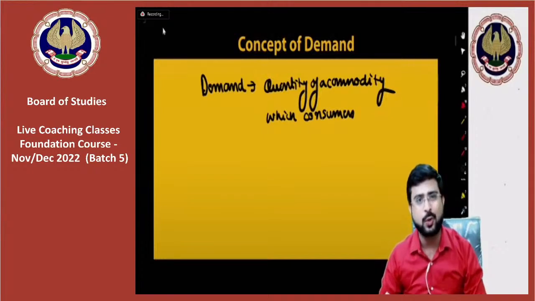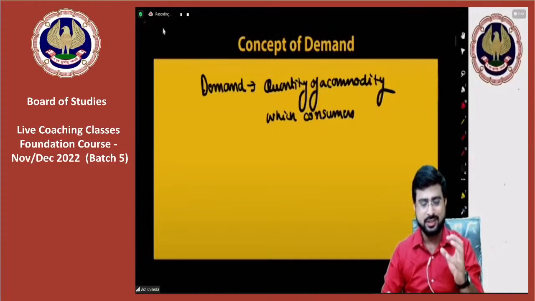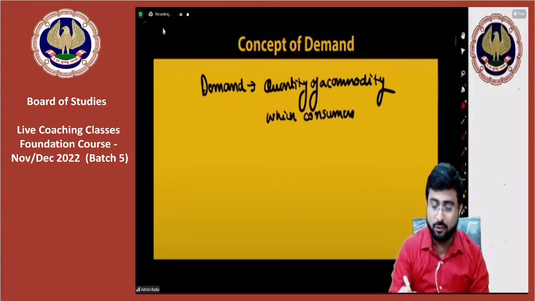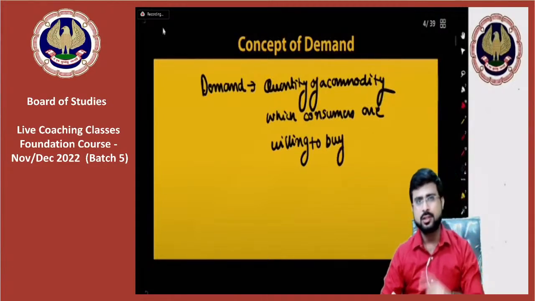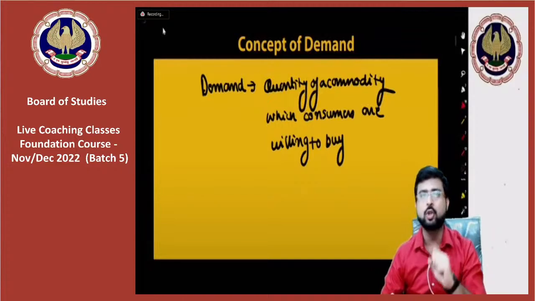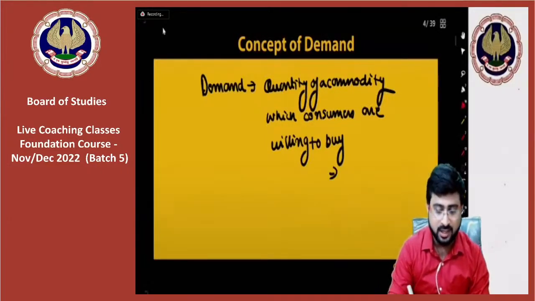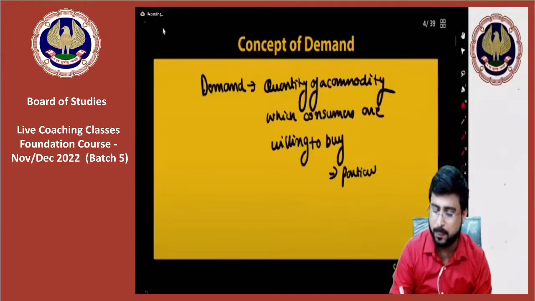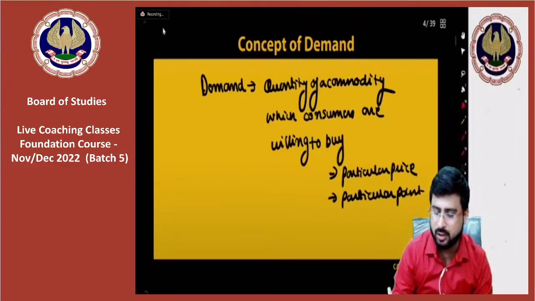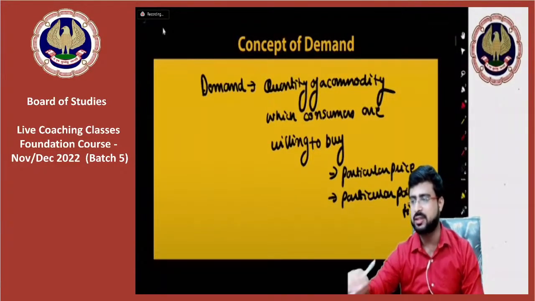So we are focusing on the word demand. Demand, my dear friends, indicates the quantity of a commodity which consumers are willing to buy. And now remember 2 points. There are 2 points guys that we need to remember while we talk about the term demand. What are the 2 points? I'll ask each one of you to write down those points. The 2 points are: at a particular price, at a particular point of time. Always remember this.